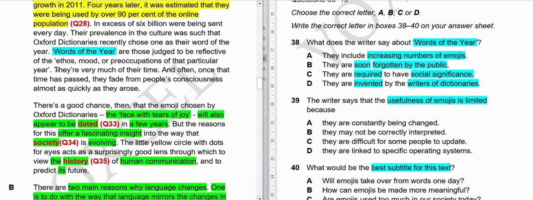So what the writer is saying here is that often once the time has passed for that particular word, people forget them as quickly as they became famous. So according to this information, what option should be our answer? You will have 5 seconds or so to tell me the answer, and the time starts now.